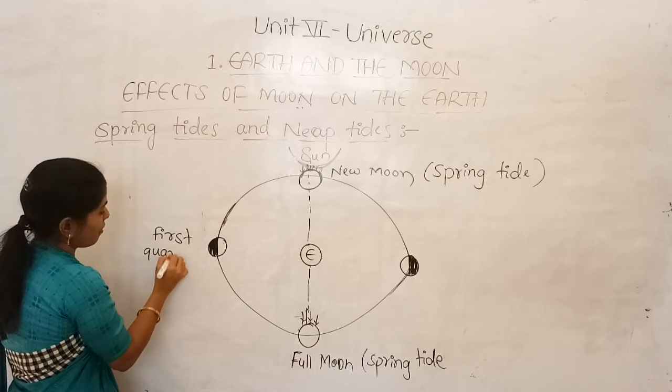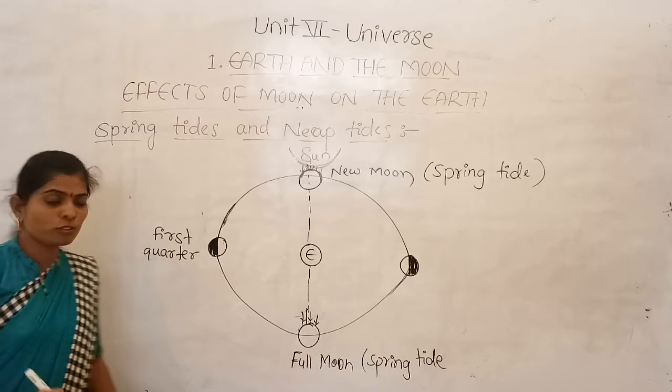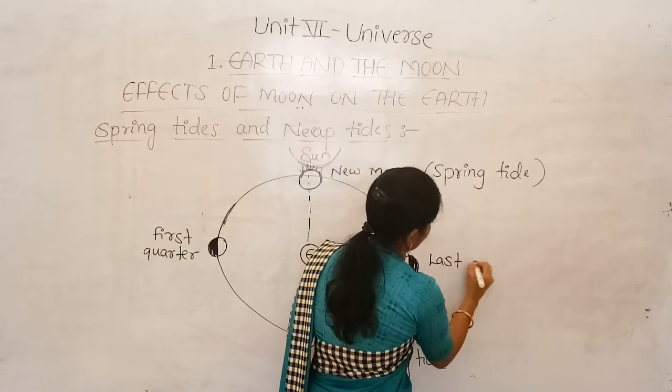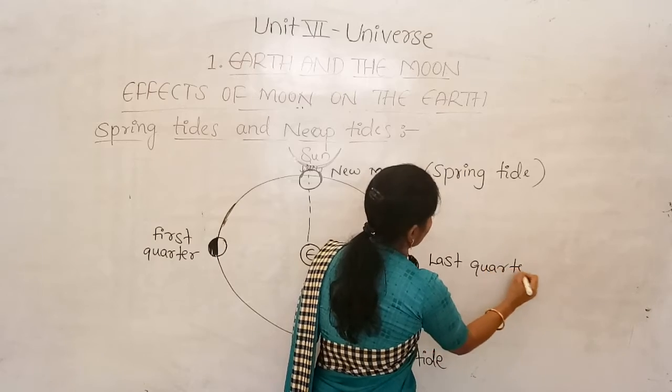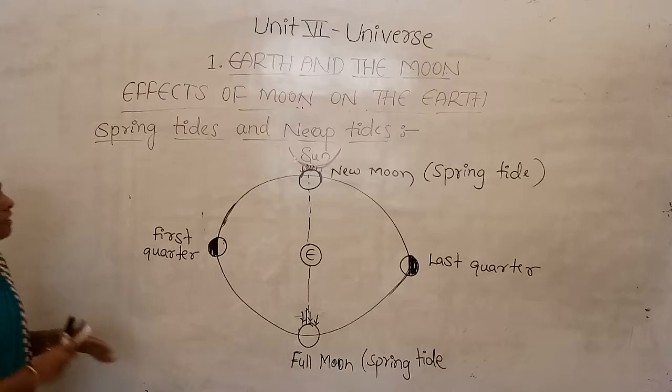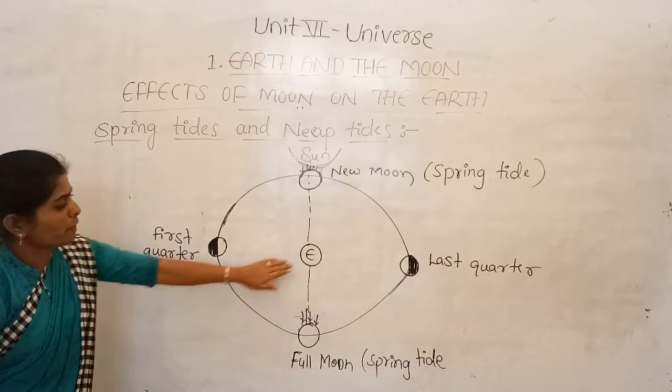This is the first half moon, and this is the last quarter, right? So it is the second half, and here what happens?